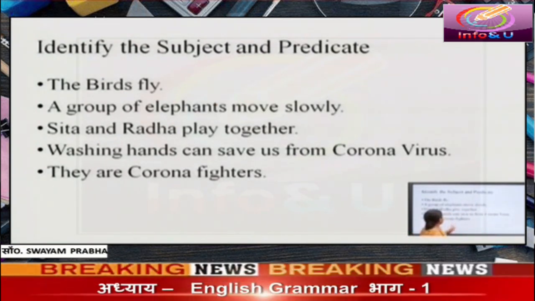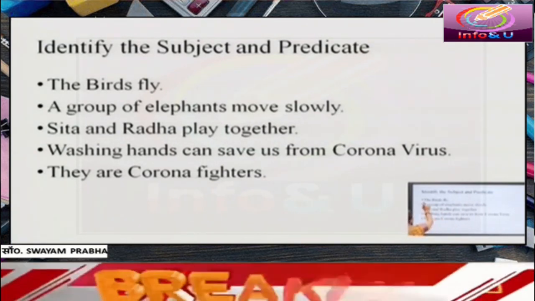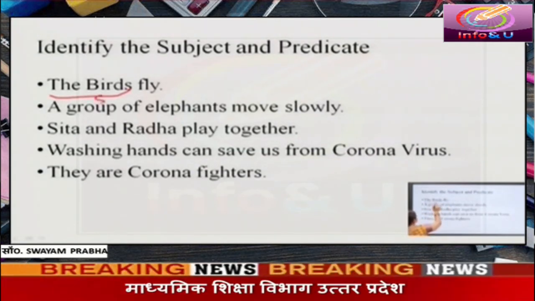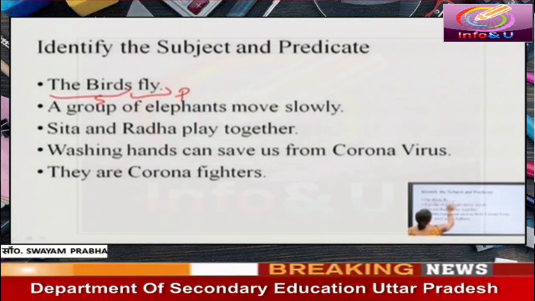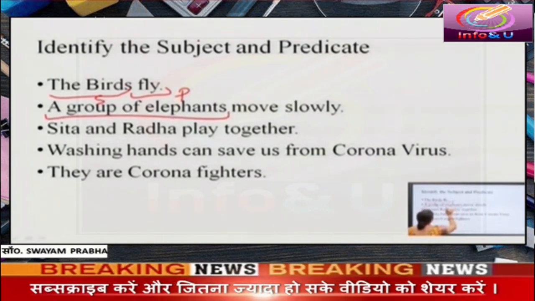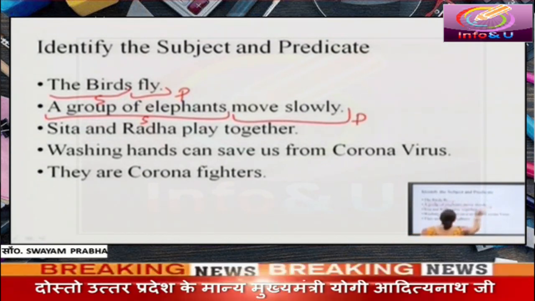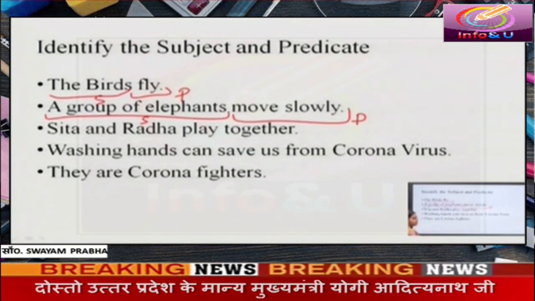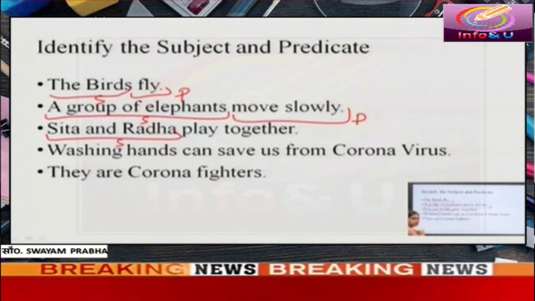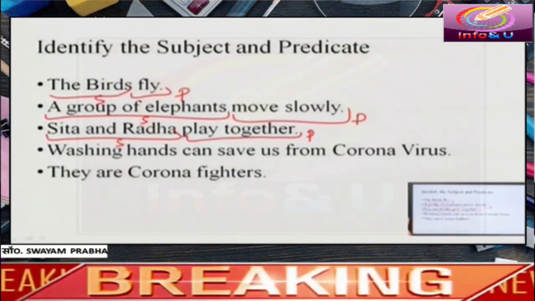Last, let's sum up. Identify the subject and predicate part of this sentence. The birds is the subject part of this sentence and fly is the predicate part. A group of elephants is the subject part of this sentence. Move slowly is the predicate part. Radha and Sita play together. Radha and Sita is the subject part. Play together is the predicate part.